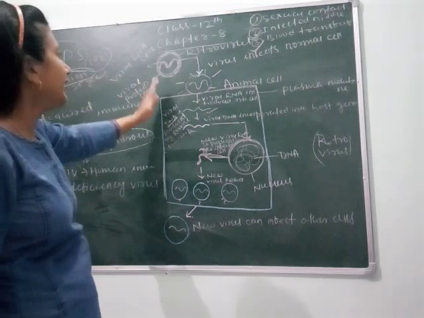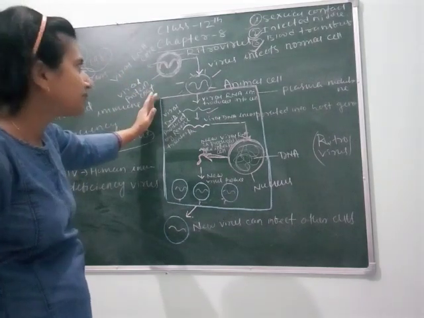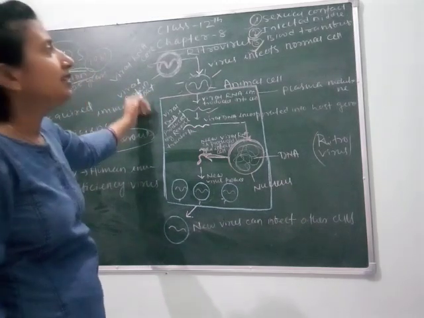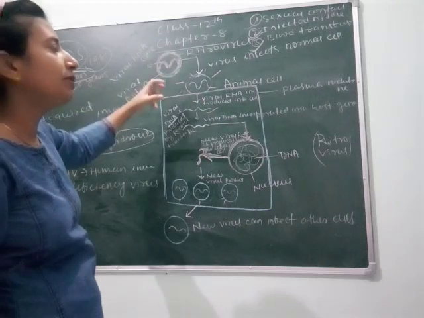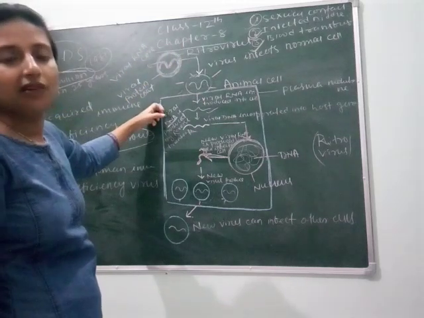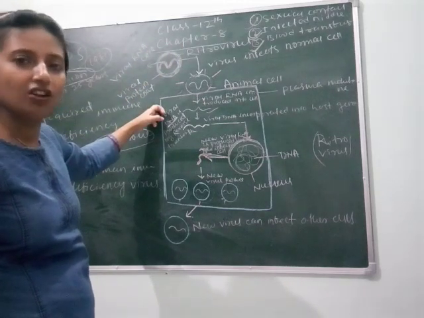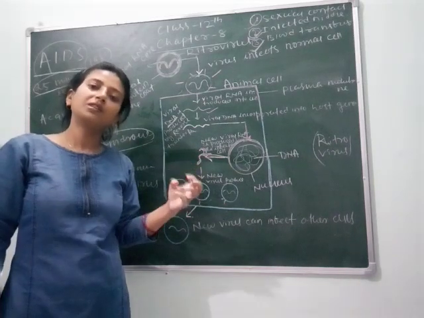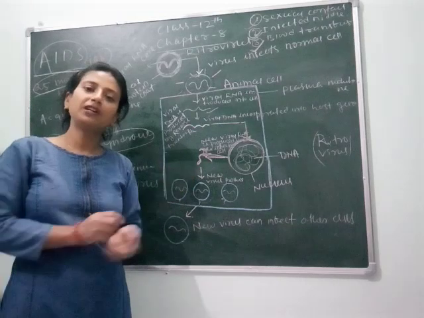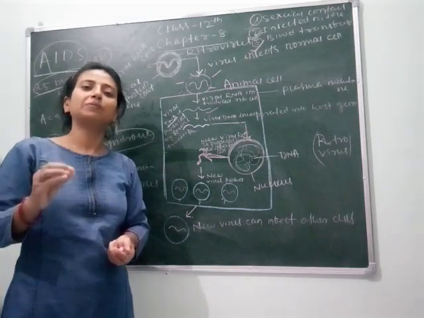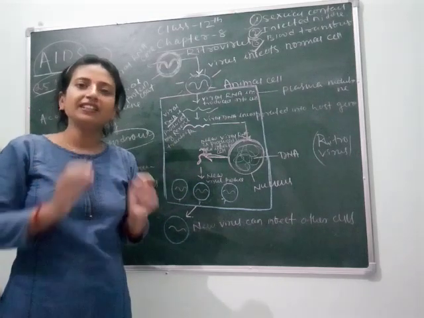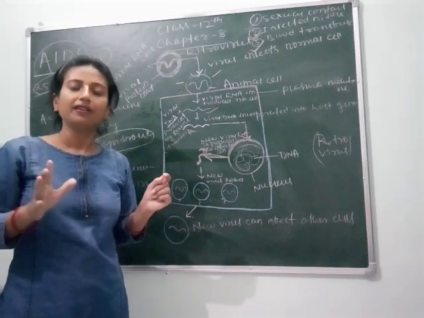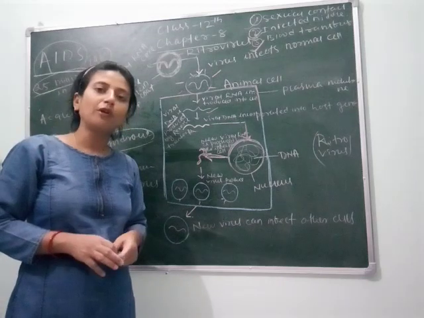This is how AIDS occurs. Symptoms, I have told you. Its causative organism is a virus. Then how it occurs, how it can be prevented, and some antiretroviral drugs are given to those patients, and immunosuppressants are given to the patients for increasing their lifespan. But remember, in this disease there is no chance of life. Clear? So this is all about your AIDS.